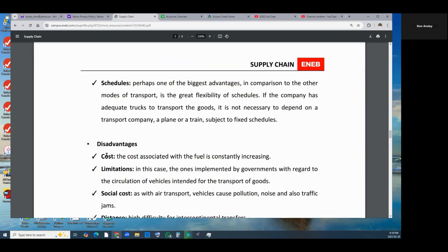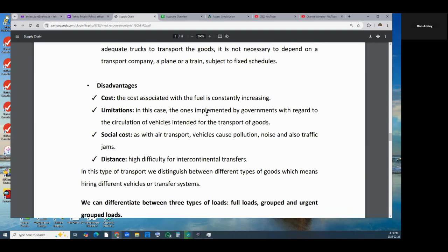The disadvantages, the associated cost with the fuel is increasing. The limitations, in this case, the ones implemented by governments with regard to the circulation of vehicles intended for the transport of goods. The social cost, as with air transport, vehicles cause pollution, noise, and also traffic jams. The distance, high difficulty for the intercontinental transfers.